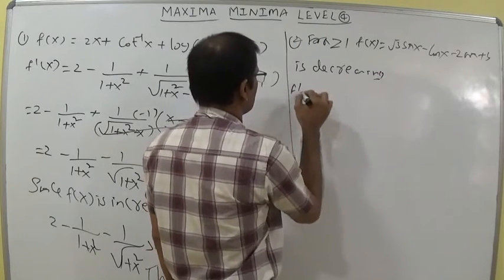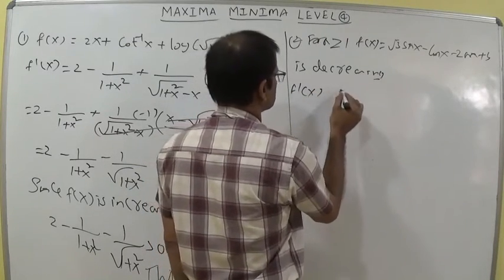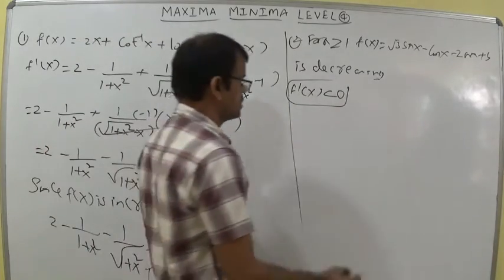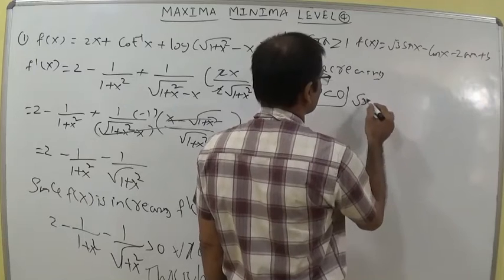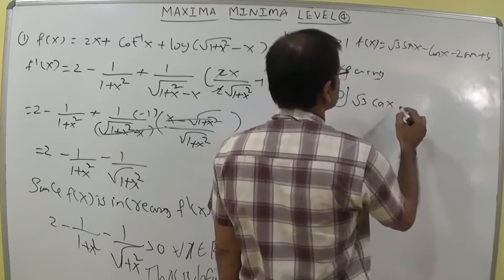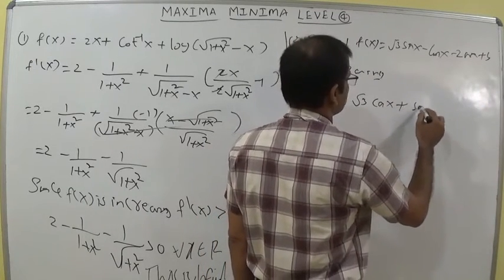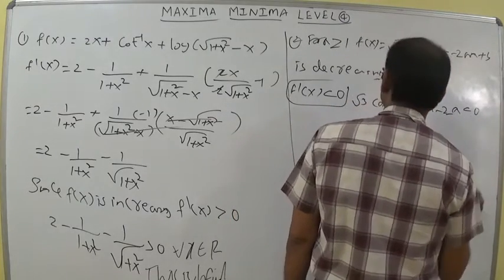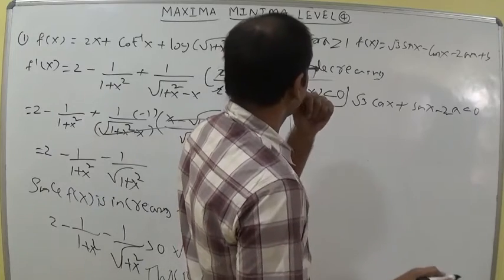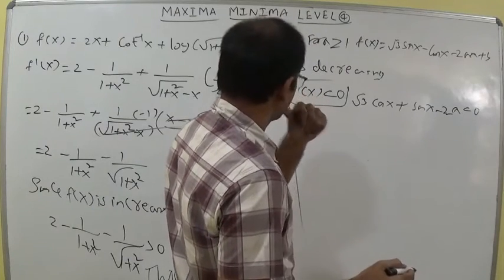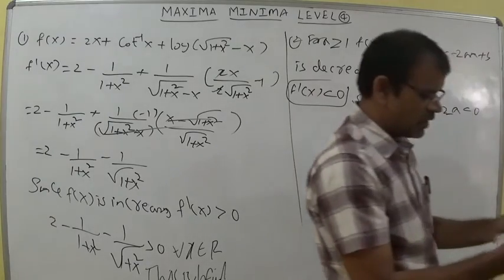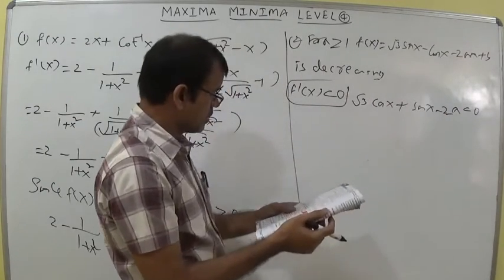Decreasing. To show the function f of x is decreasing, we should calculate f dash x less than 0. So here I am writing root 3 into the derivative of sin x, which is cos x, and here you can write plus sin x, minus 2a, simply write here less than 0. For a greater than or equal to 1, he is asking. Depends upon the condition, he is asking decreasing.